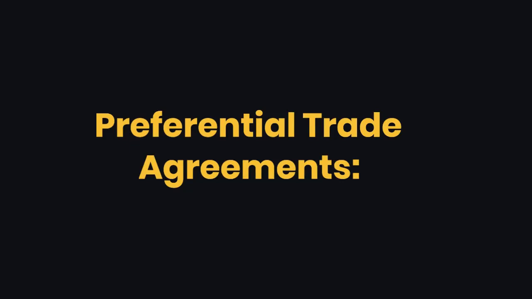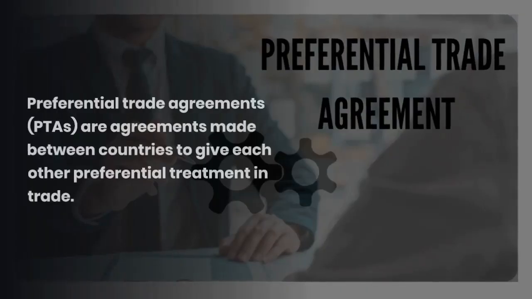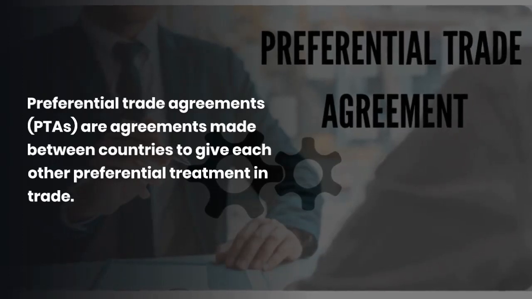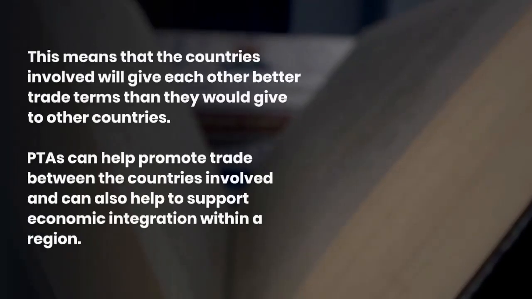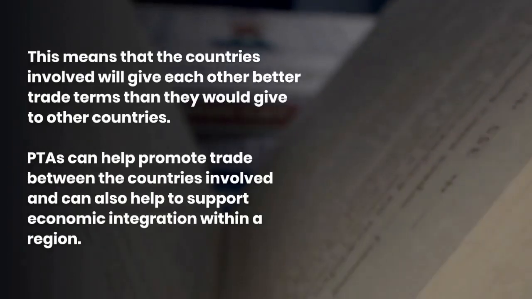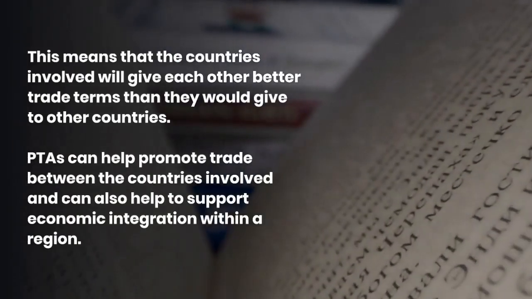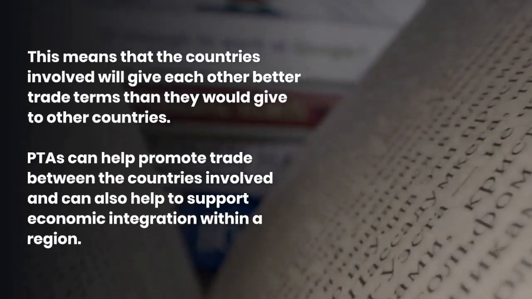Number 7. Preferential trade agreements. Preferential trade agreements are agreements made between countries to give each other preferential treatment in trade. This means that the countries involved will give each other better trade terms than they would give to other countries. PTAs can help promote trade between the countries involved and can also help to support economic integration within a region.